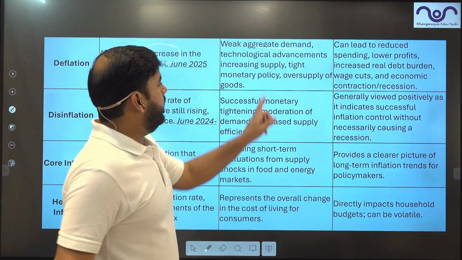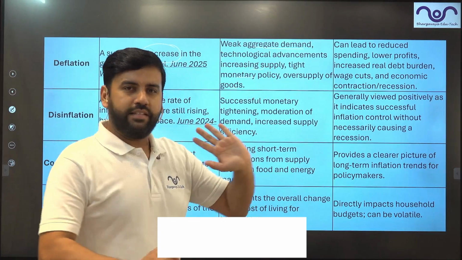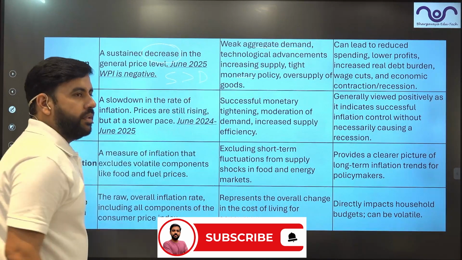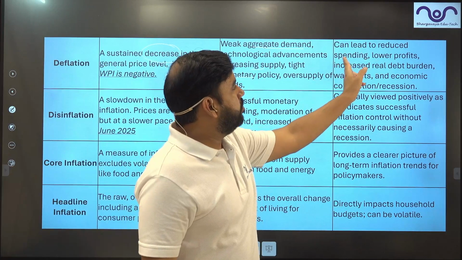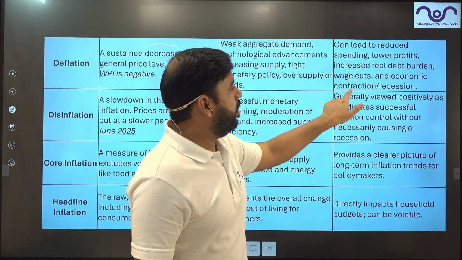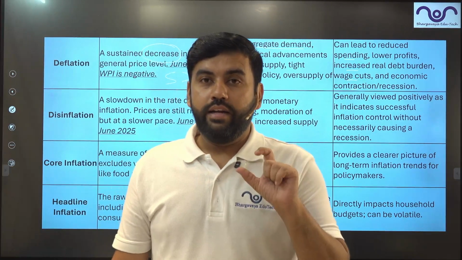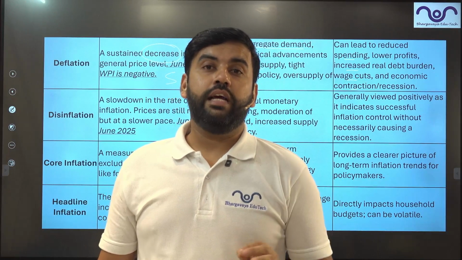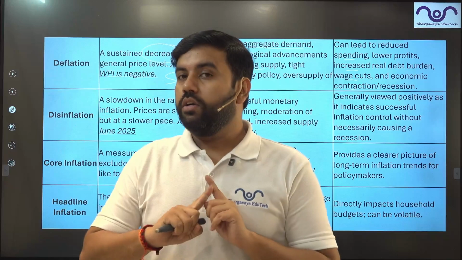Technological advancement increases the supply. Tight monetary policy, oversupply of goods. Basically, prices reduce when supply exceeds demand. These are the reasons for that. It can lead to reduced spending, lower profit, real debt may increase, wage cuts, may go for economic contraction. Yes, that's why I told you guys, a little bit of inflation, 1 to 3%, creeping inflation is the best thing an economy can go through. Negative prices are not a good sign.